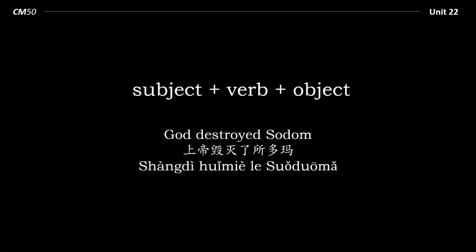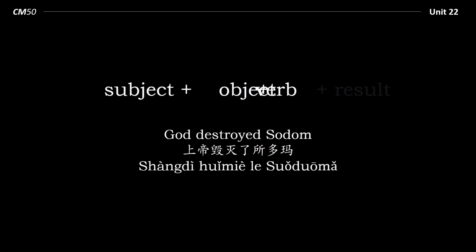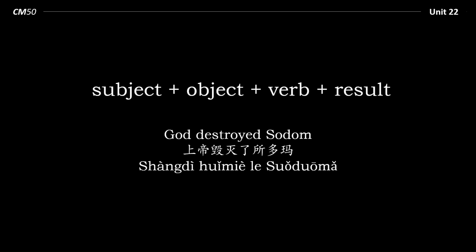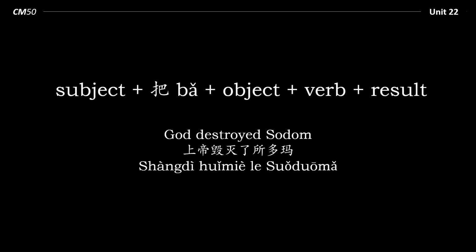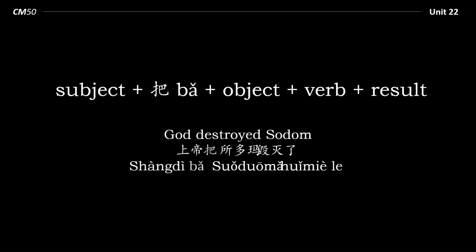But with a 把 sentence, firstly the object gets shifted toward the front, and then we add 把. Subject, 把, object, verb, result. 上帝把索多玛毁灭了. So now we are really emphasizing the result of God's action on the object 索多玛.